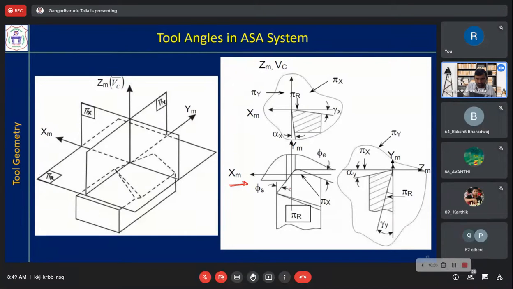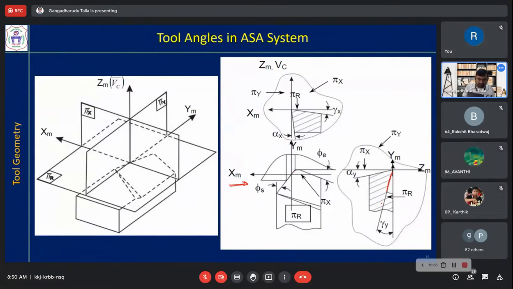If you cut along the pi y plane, then what will that be? It is not exactly the principal cutting edge. If you see this, it is representing the back rake, or the rake surface.